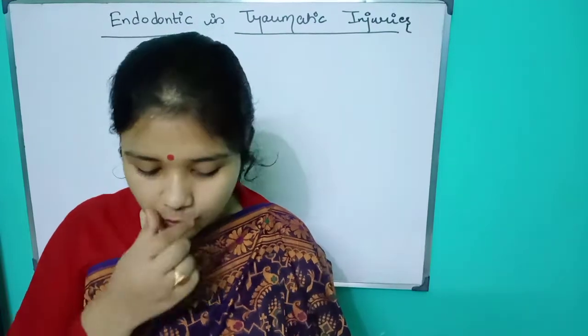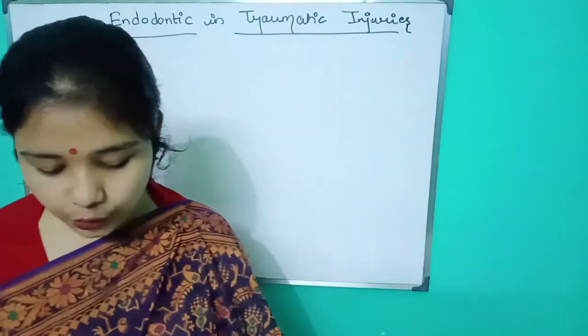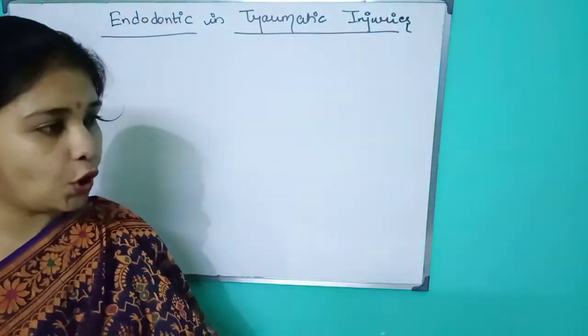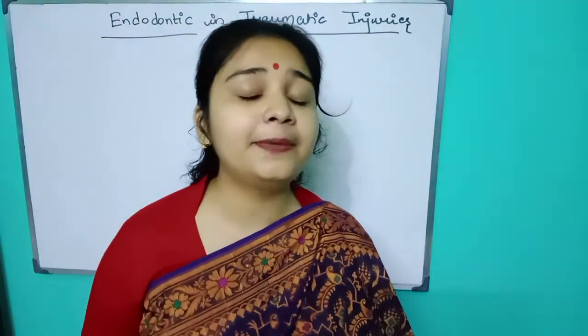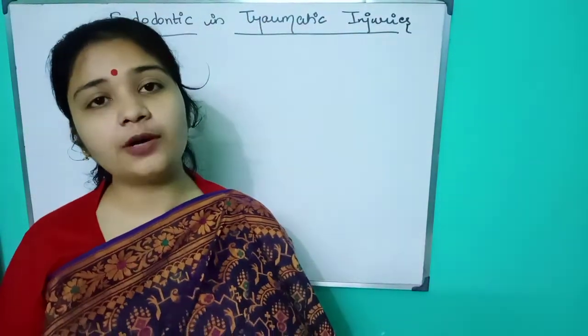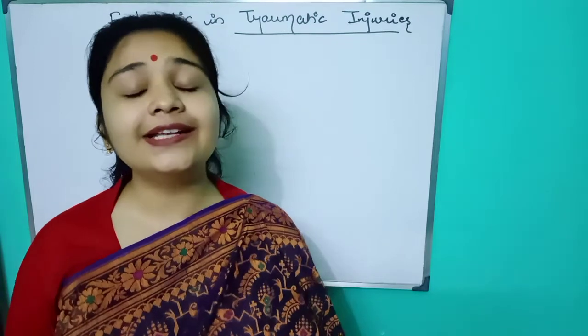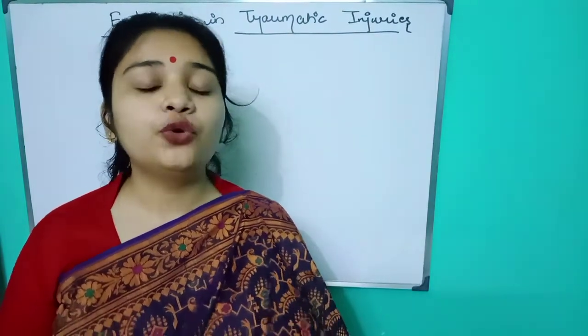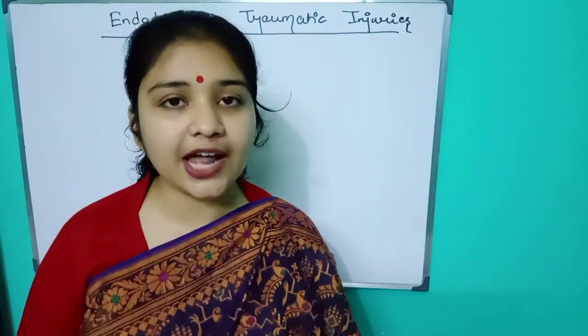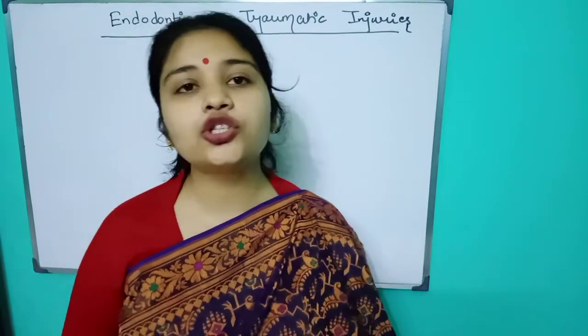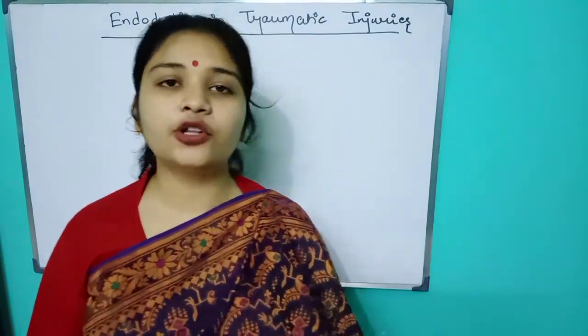As I have told you, if I am telling you about the endodontic or treatment part, it is necessary for me to tell you what fracture I am talking about. So here also I will tell a little brief about the fractures.